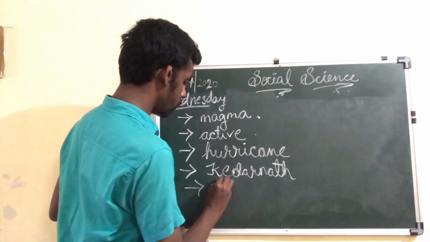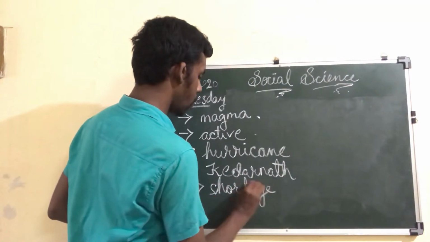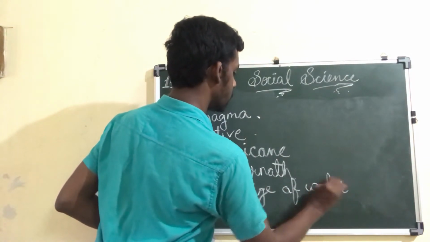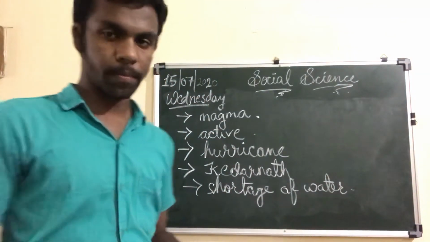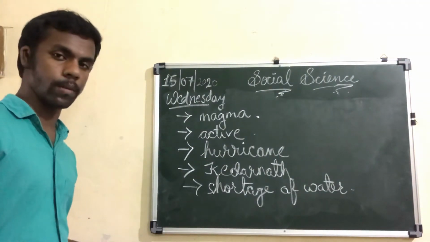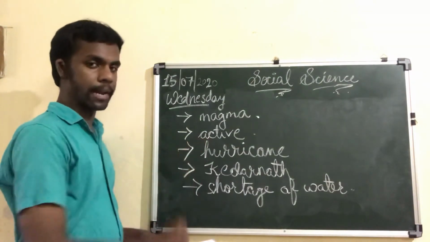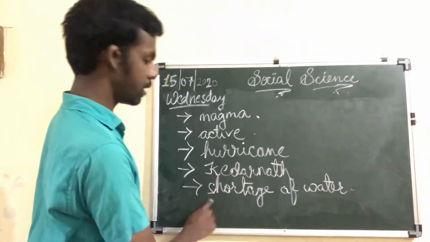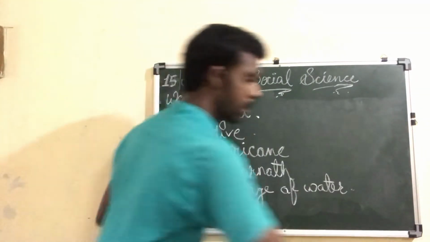Okay, shortage of water. That is the answer for fifth. So I hope you all might have written, or you can write down. I'll give you a few minutes. Okay, first one is magma, second fill up answer is active, third is hurricane, fourth is Kedarnath, fifth is shortage of water. Okay, so I think you might have written this.